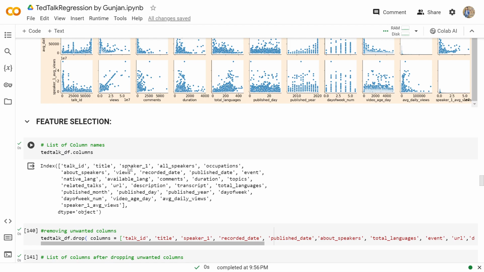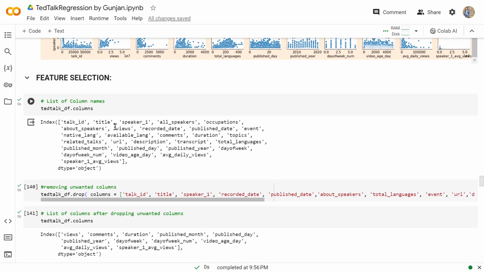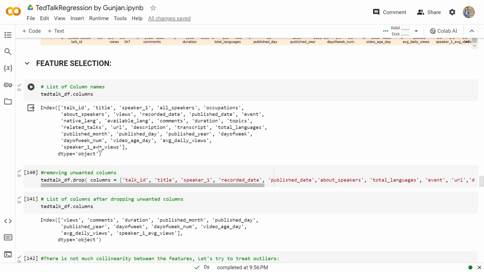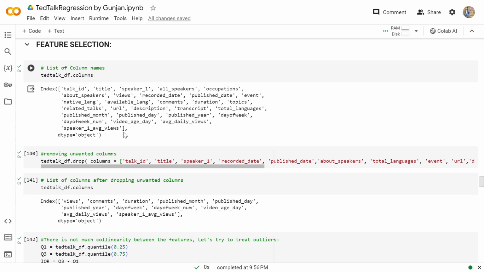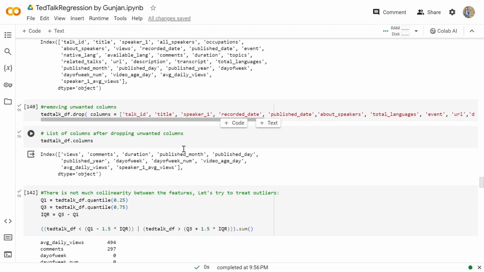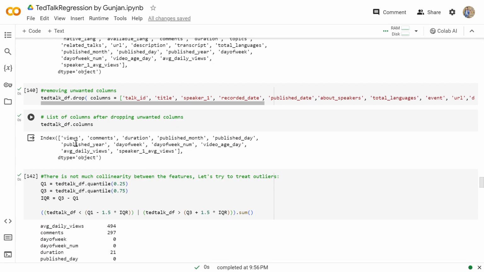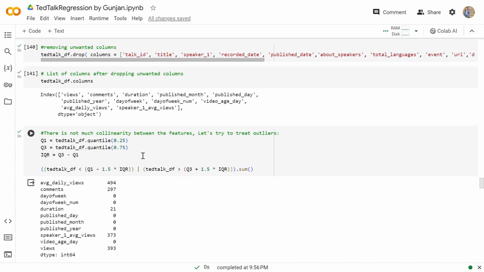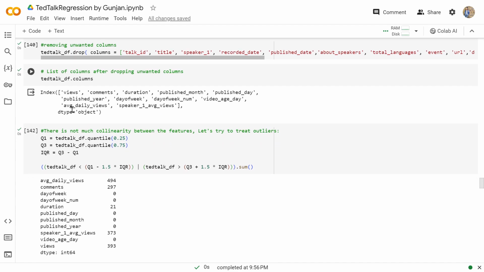Moving further to feature selection, we'll do some feature selection now. So these are all the columns that we have in our data set, but we'll be removing some of the unwanted columns. The columns that we'll be removing are talk ID, title, speaker 1, recorded date, published date, about speaker, total language, event, URL, description, and so on. So now we are left with the columns views, comments, duration, published month, published date, published year, day of week, day of week number, video age day, average daily views, speaker 1 average views.